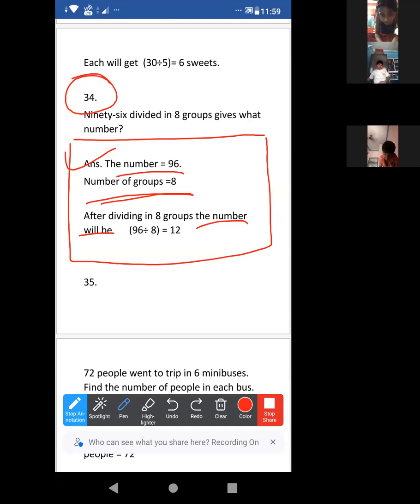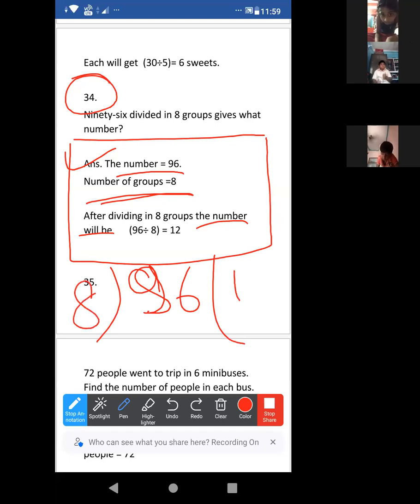Look at the board. It is 96, right? 96 just divided by 8. You know the table of 8? 8 1s are 8. All of you know the table of 8, so just shake your heads if yes. Okay, 8 1s are 8.